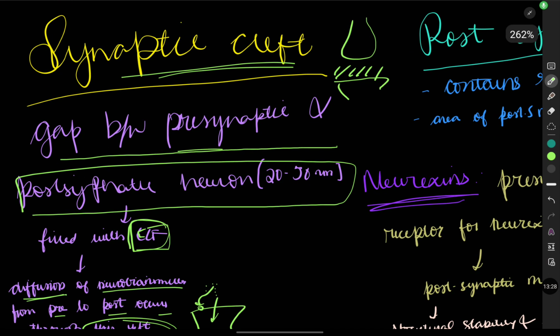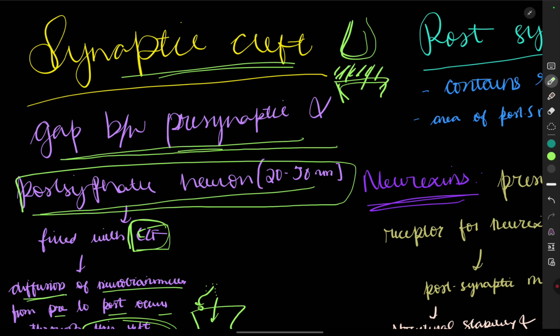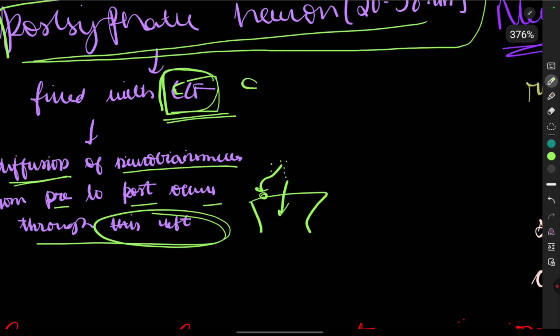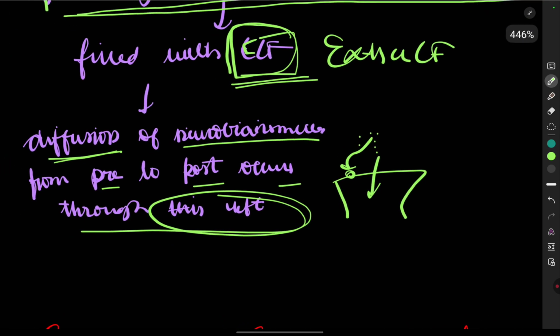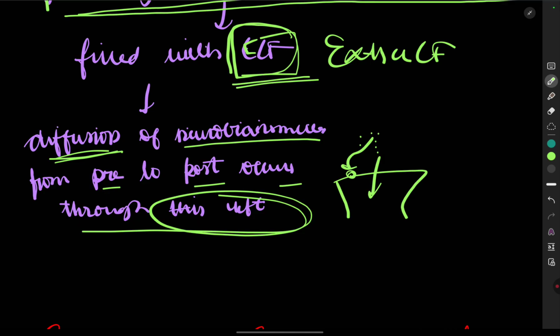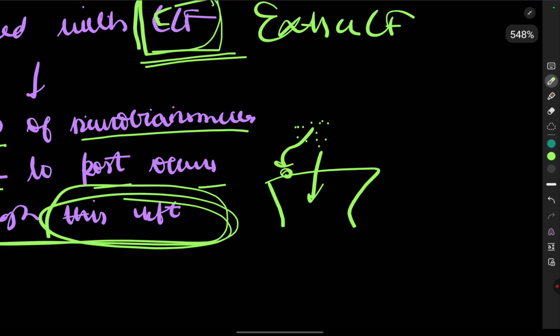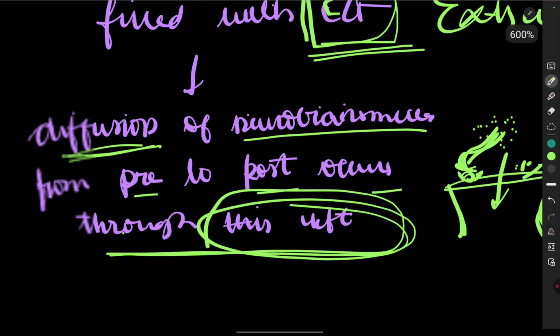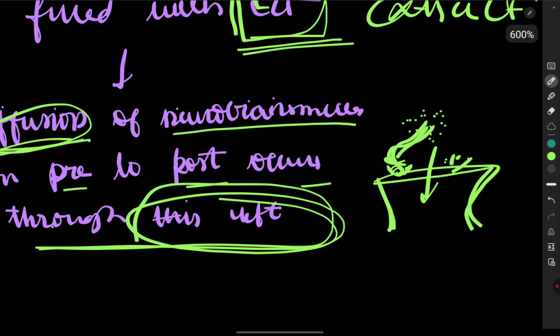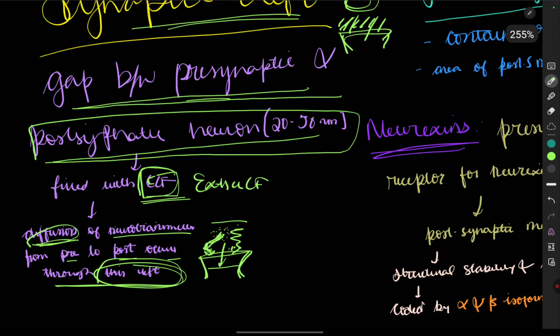Now we are going to see the synaptic cleft. It is a gap between the presynaptic and the postsynaptic neuron. So this is the presynaptic, this is the postsynaptic, and the space between them is called the synaptic cleft. It is filled with extracellular fluid. It helps in diffusion of the neurotransmitter from pre to post. Suppose this is the neurotransmitter, and these are the receptors present on the postsynaptic neuron. It helps in binding to these receptors and in the travelling of the neurotransmitter from pre to post, so it is providing a medium. This is called the synaptic cleft.